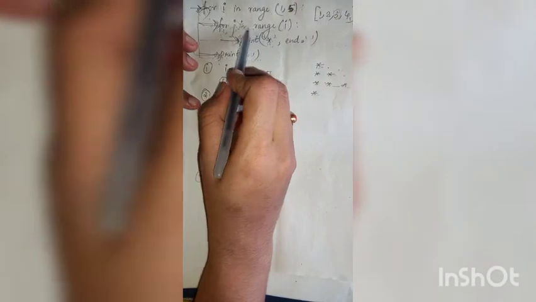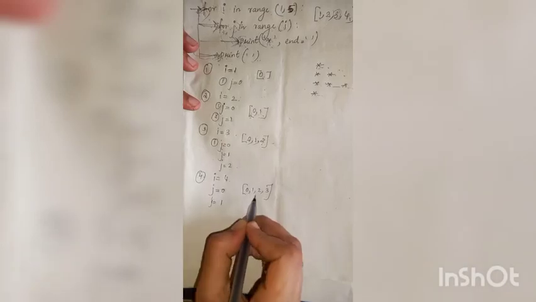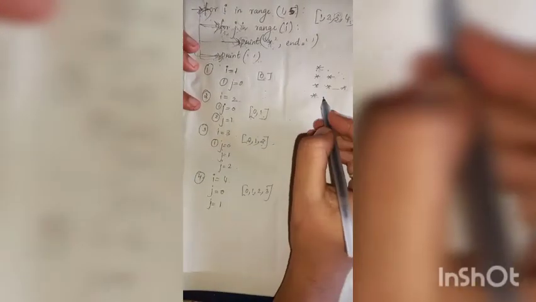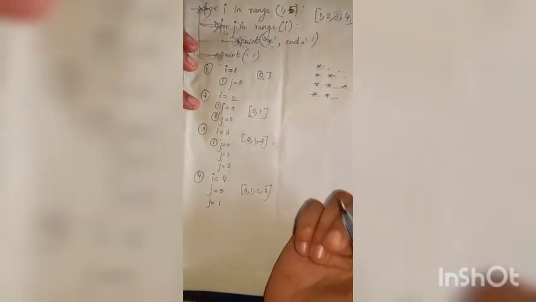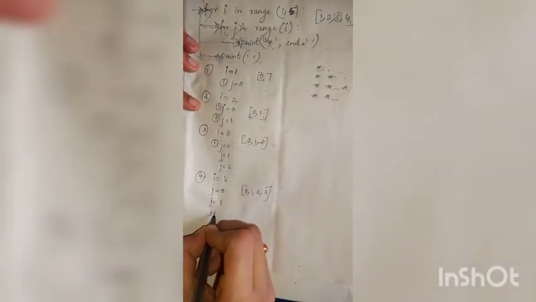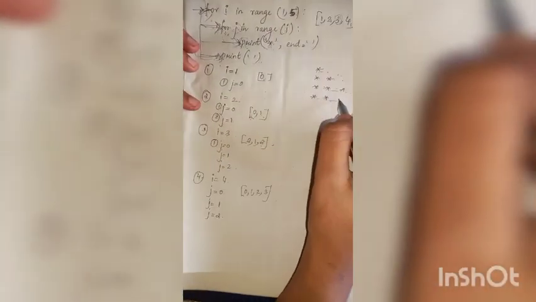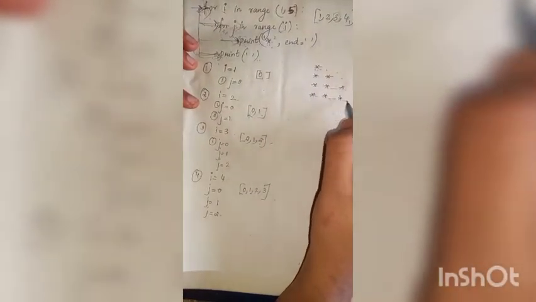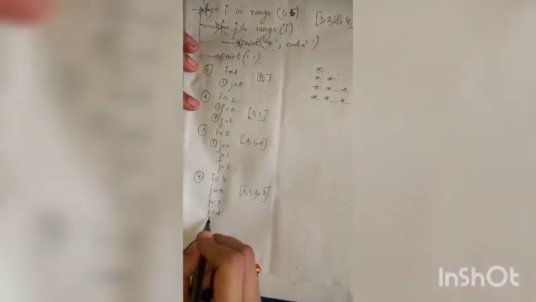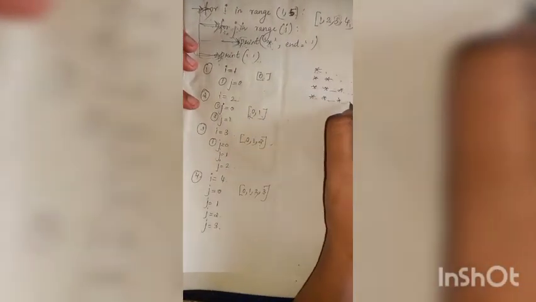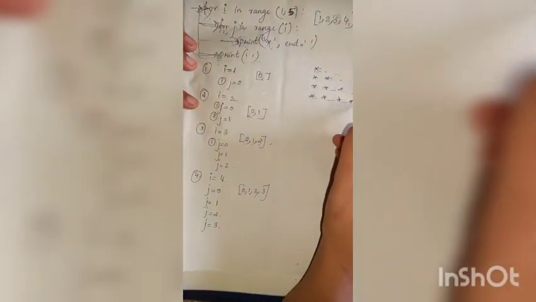Then again the for loop will iterate and j becomes the next value, that is 1, and again print star, end equal to space, star space is given. Then again the for loop will iterate because another value is there, j equal to 2, print star, end equal to space. Again one more value is there, so j becomes 3, print star, end equal to space.